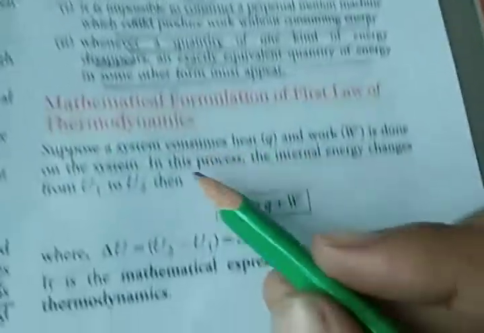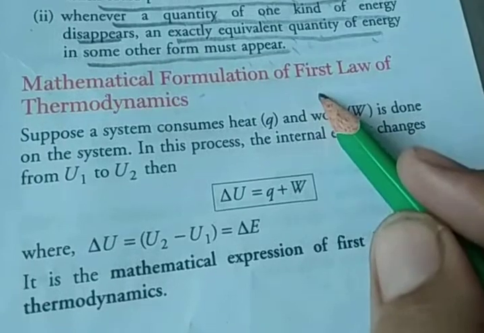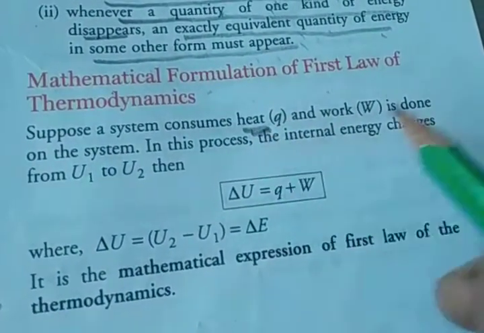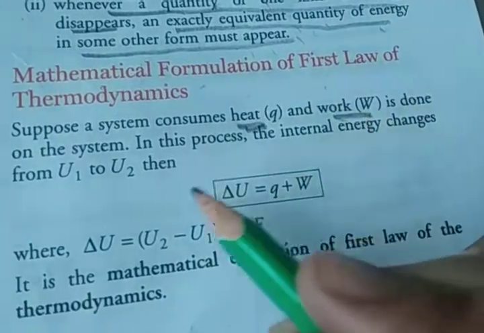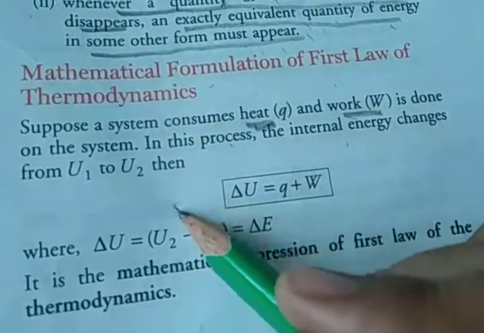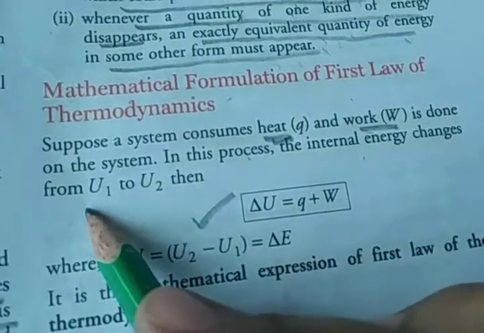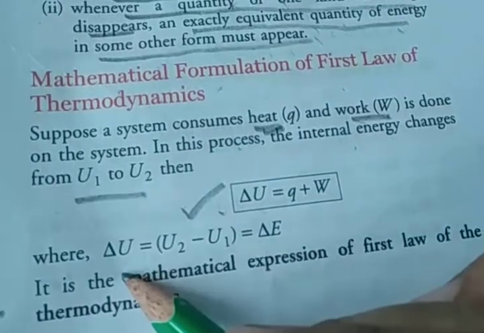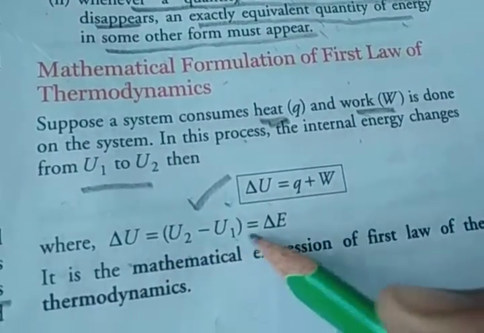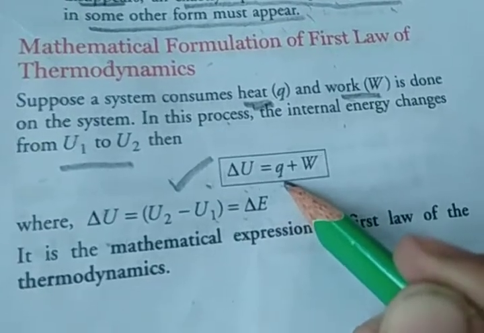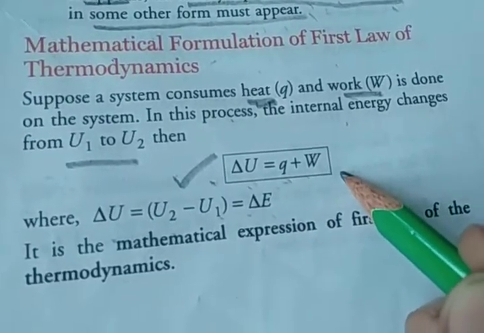Now the mathematical formulation of the first law of thermodynamics. Suppose a system absorbs heat Q and work W is done on the system. In this process the internal energy changes from U1 to U2. So delta U is equal to U2 minus U1, which is delta E. So delta U is equal to Q plus W, heat plus work done on the system.